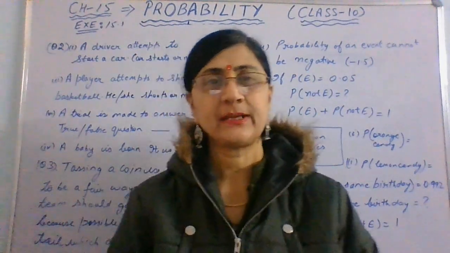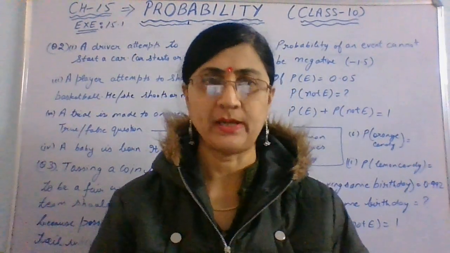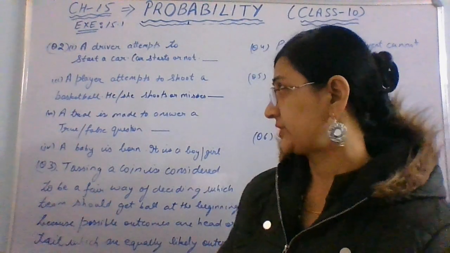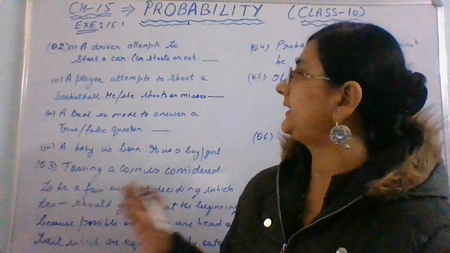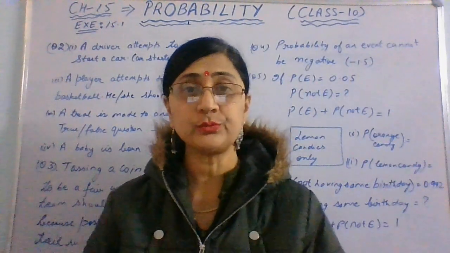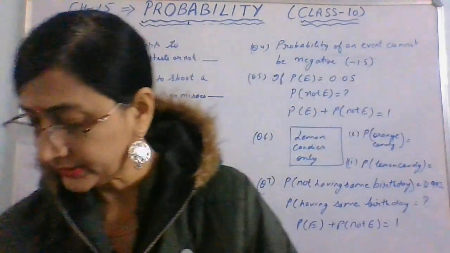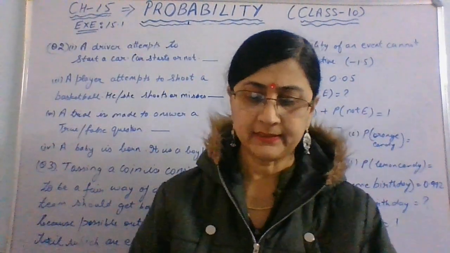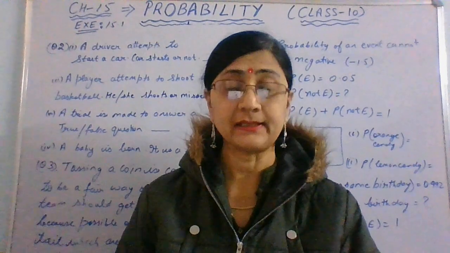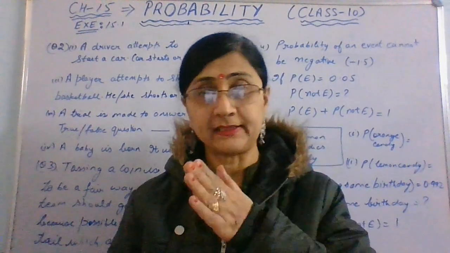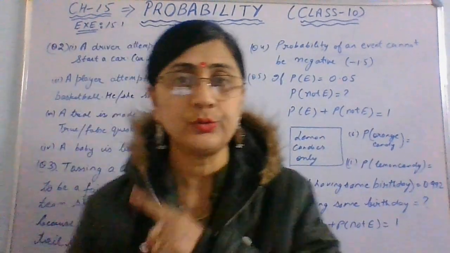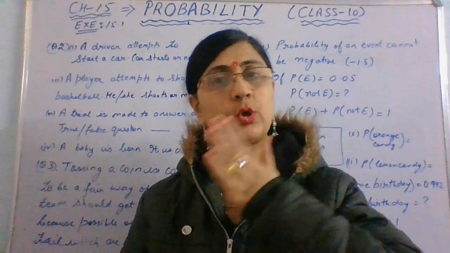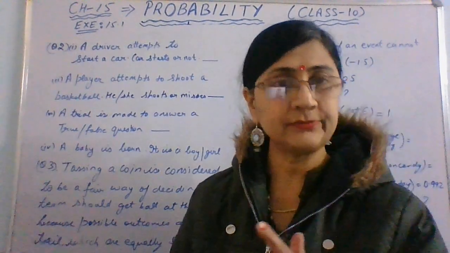Now question number 2 of the 15.1 exercise, right? What does question number 2 say? There are 4 parts, right? The question is, which of the following experiments have equally likely outcomes? Equally likely outcomes, right? So you have to give the answer in yes or no. Let us see. Let us read the first part.